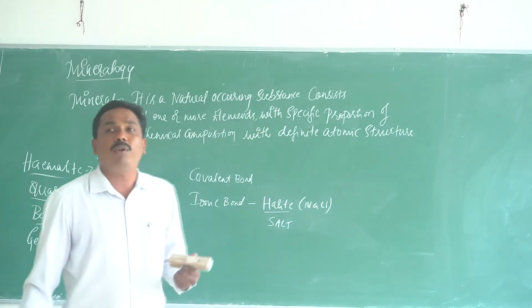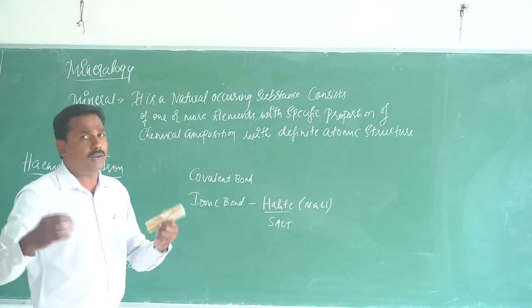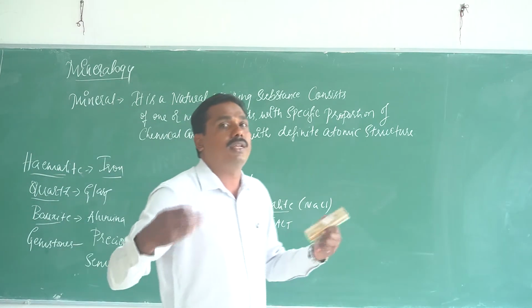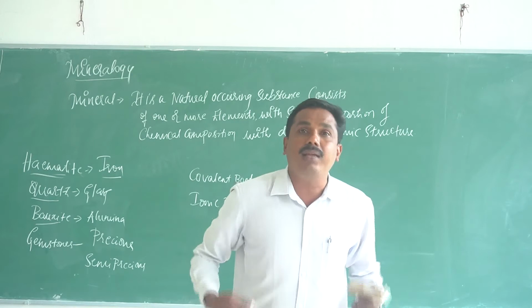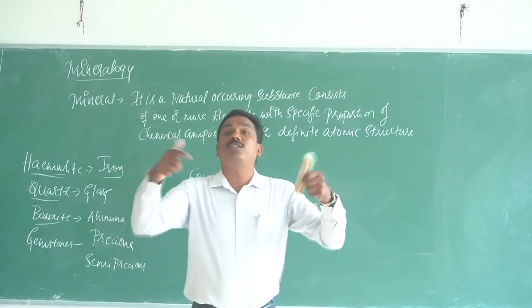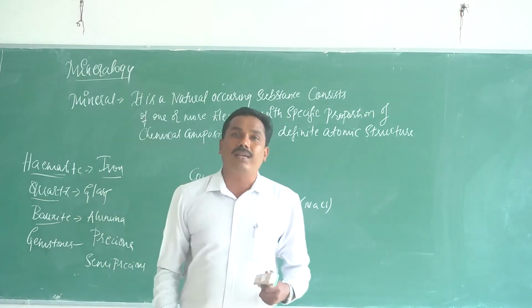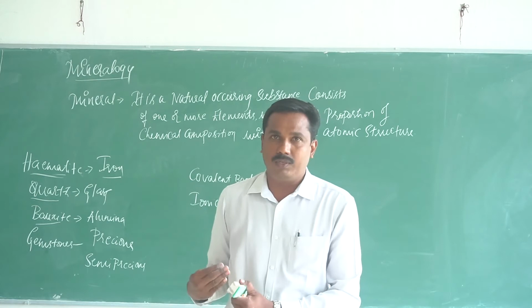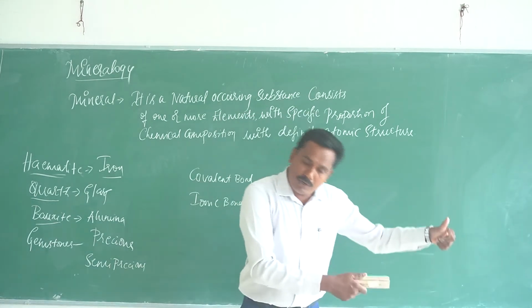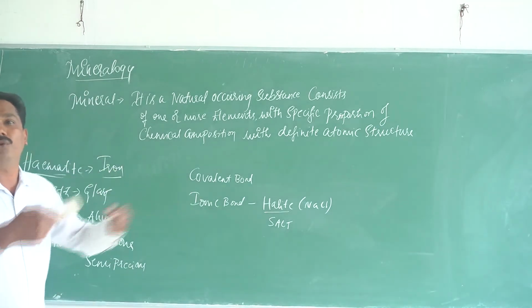See, if we are not able to get iron, in the sense, if the resource of iron is missing, there are 4 varieties of iron: hematite, magnetite, siderite, or limonite. These are the 4 varieties of the natural source for iron. If this resource is not available in our country, then we have to import it from another country by paying more revenue. See, quartz. If we are not able to have a large amount of quartz, definitely we have to import.